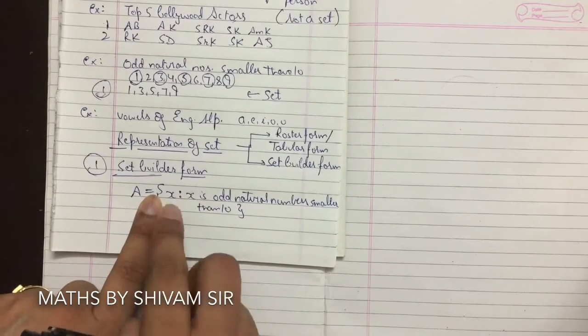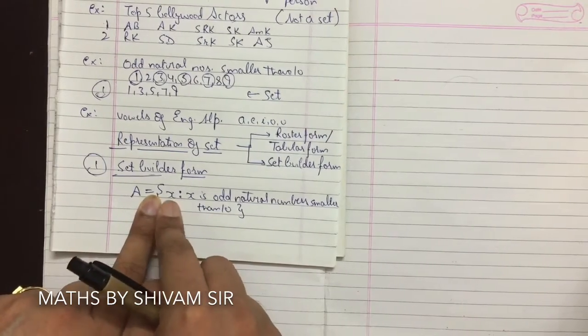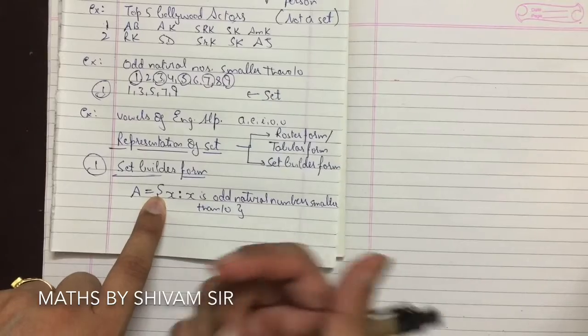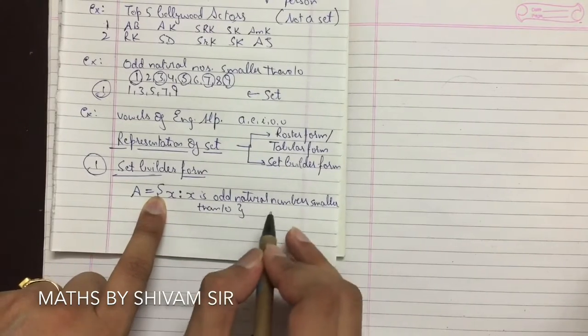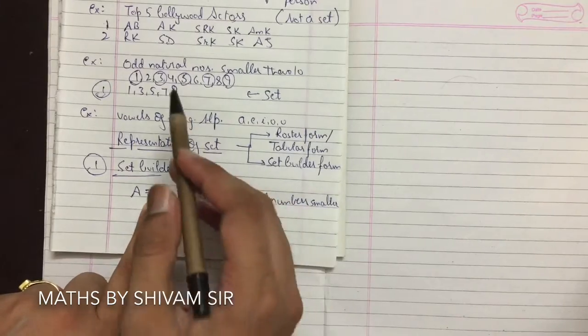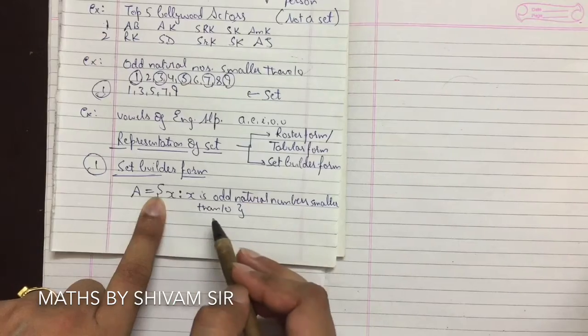Now in set builder form, we'll represent this value with the variable x. Now what is the property of x? It will be written in statement. X is odd natural number smaller than 10. So this is the representation of this set in set builder form. So this is set builder form.